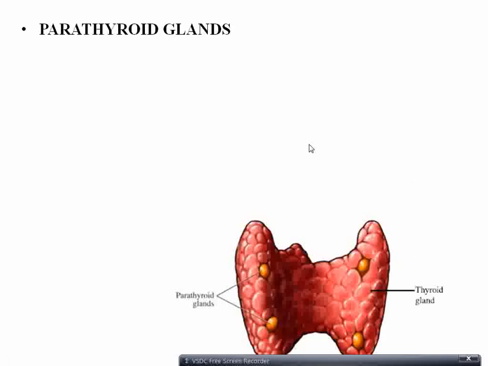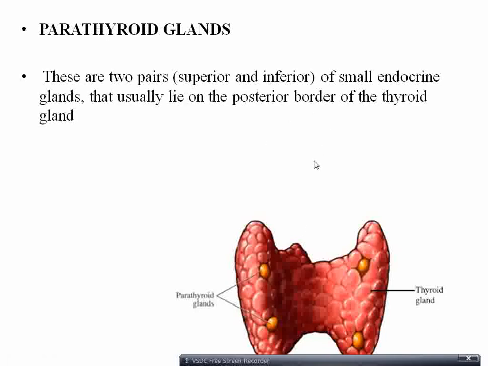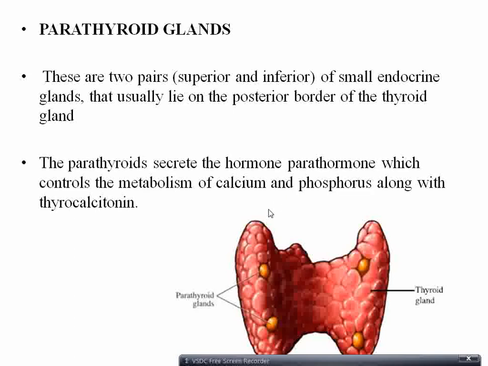Let's see the next glands which are associated with the thyroid gland. They are the parathyroid glands. Parathyroid glands are in pairs: a superior pair and an inferior pair. They are lying on the posterior border of the thyroid gland, and they secrete a hormone called parathormone, which controls the metabolism of calcium and phosphorus along with thyrocalcitonin.